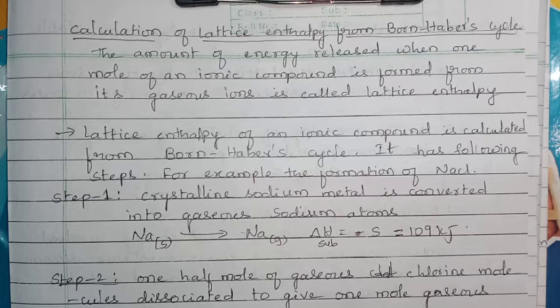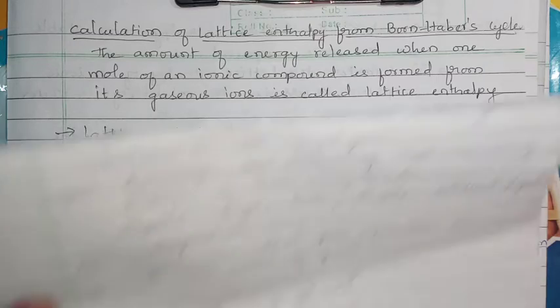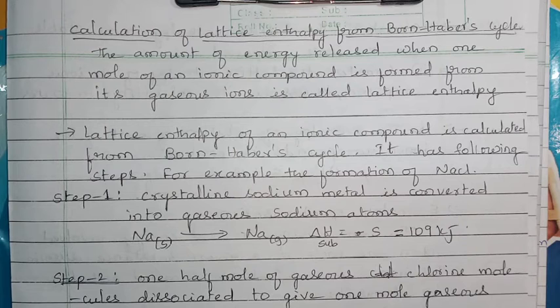Calculation of lattice enthalpy from the Born-Haber cycle. I will briefly explain lattice enthalpy. Already I told you, it is the amount of heat energy released whenever 1 mole of an ionic compound is formed from its gaseous ions. Let us take the general example of an ionic compound AB.